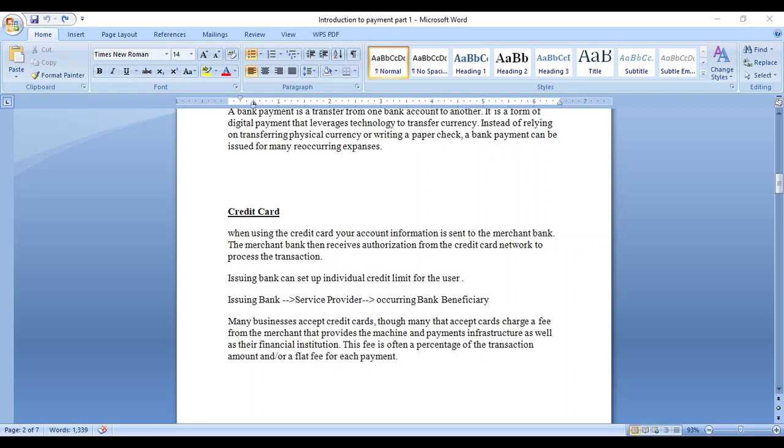Up to here, you are aware of it only for the service provider. Once the payment is a success, you get the message. After that, the service provider does all the validation and the fund moves to the beneficiary bank. This is the way the credit card works.